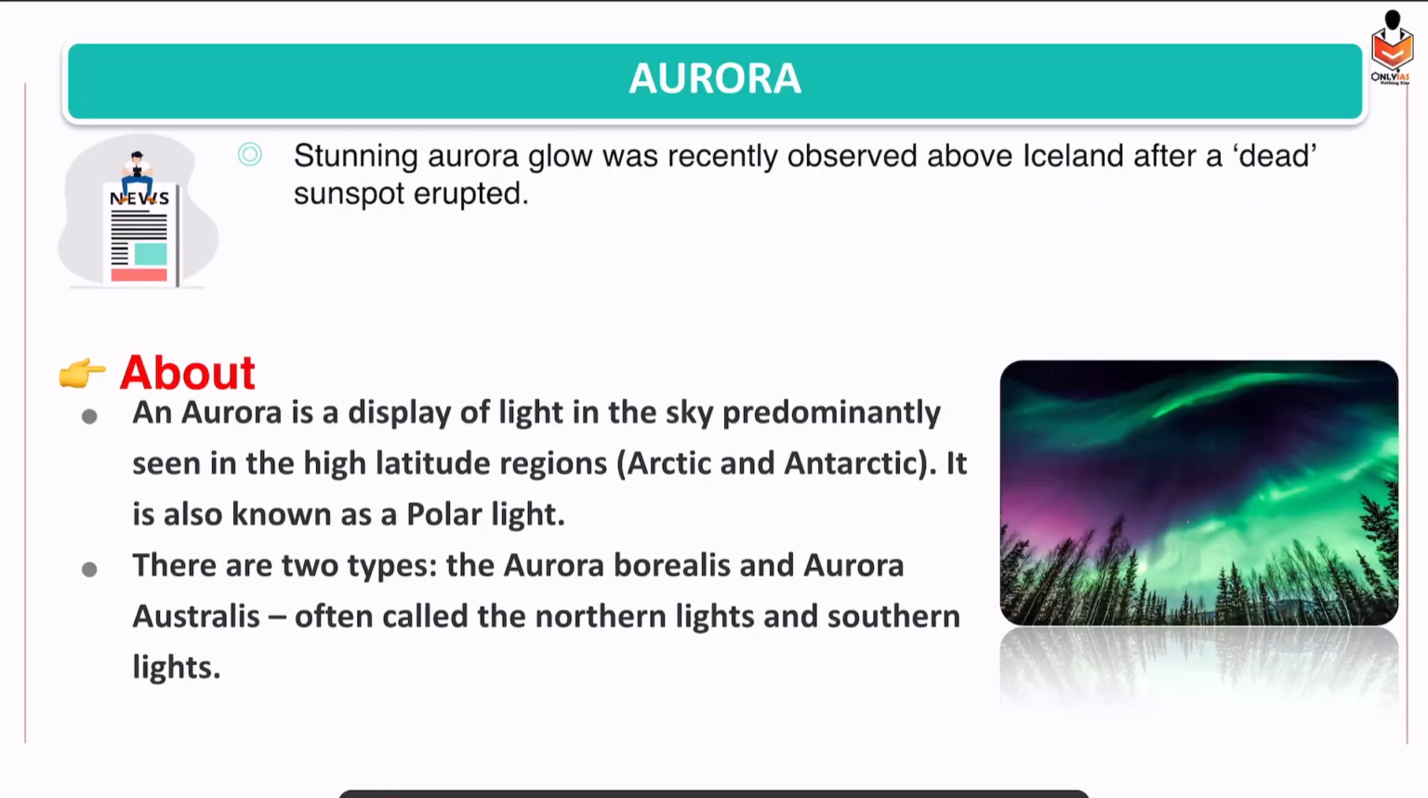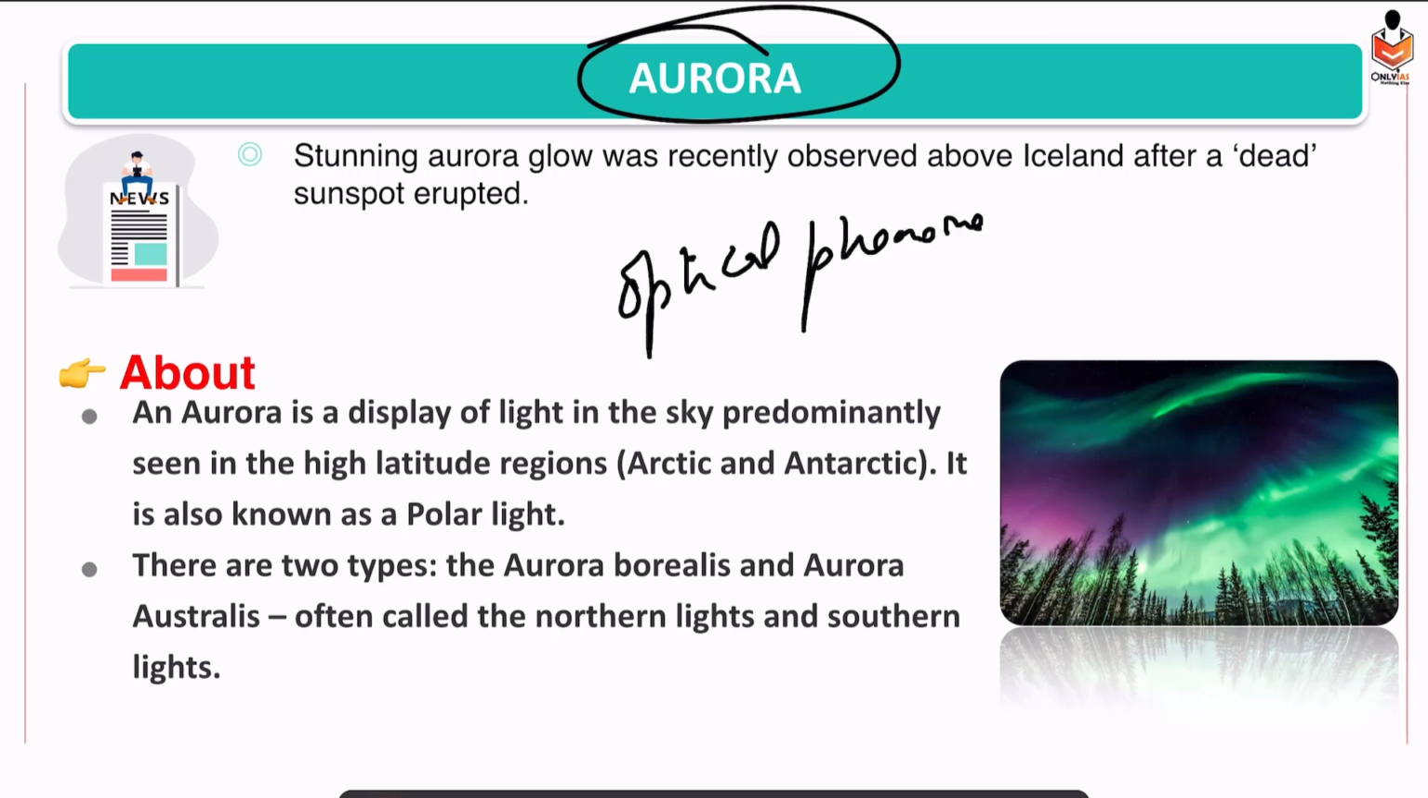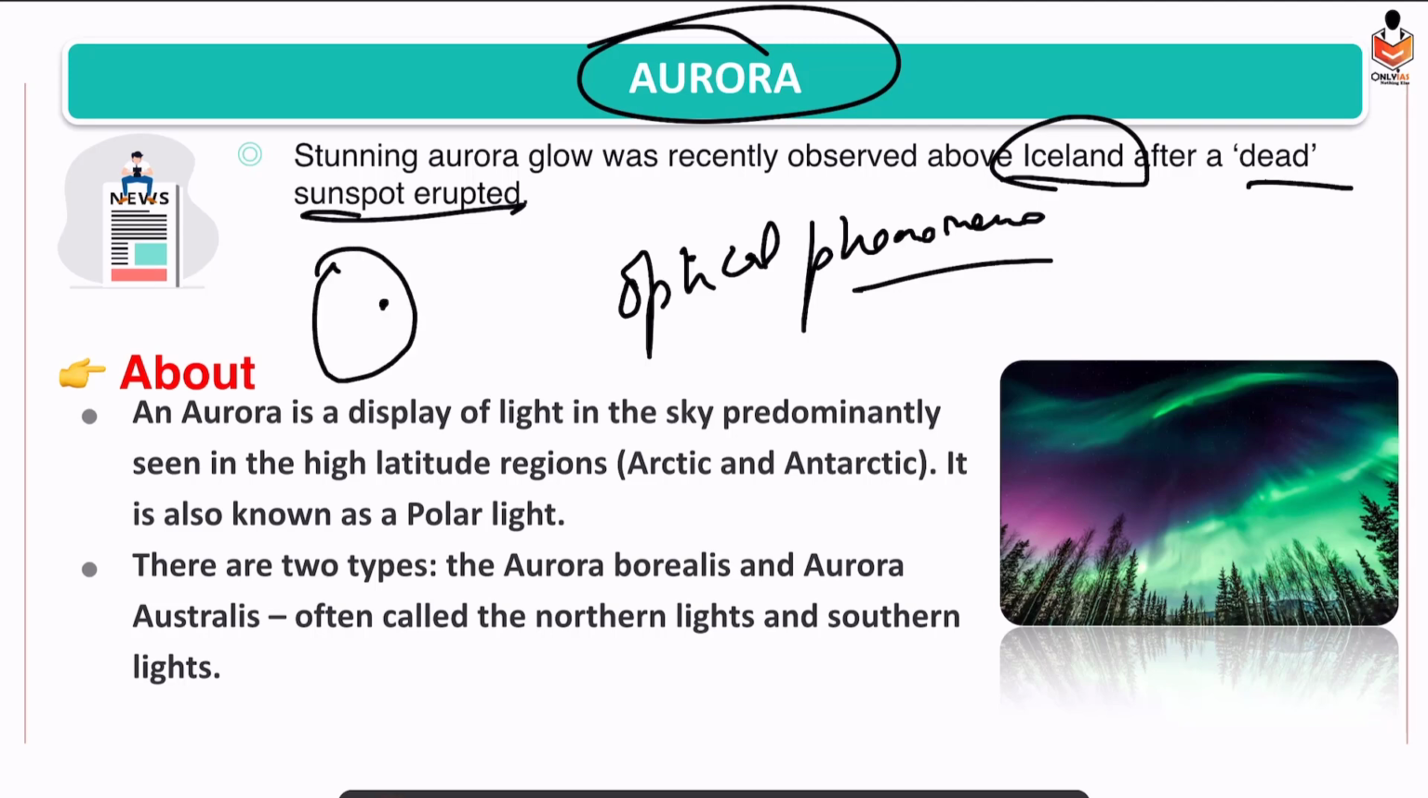Alright, our next topic is Aurora. So what are Aurora? It is an optical phenomenon, and it was observed in Iceland after a dead sunspot erupted. Now the question arises, sunspots: these are the dark spots on the Sun which increase the intensity of the Sun's winds, or you can say solar winds.